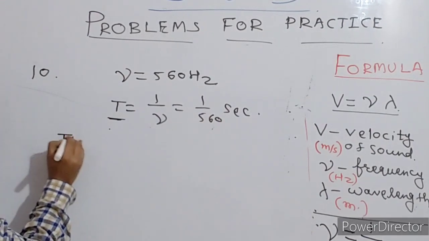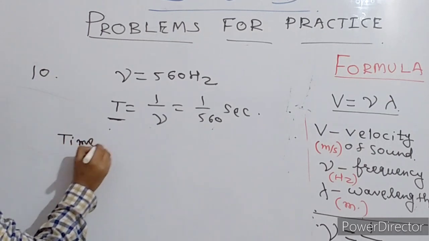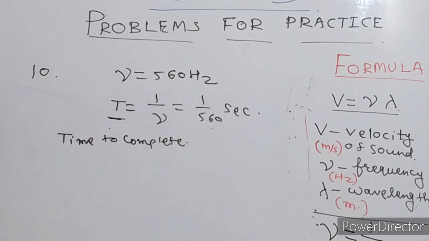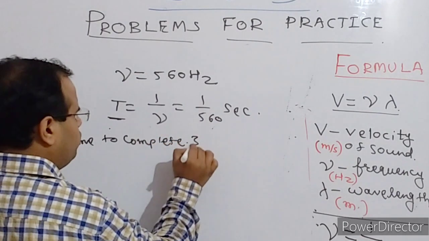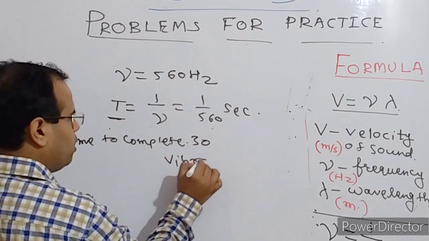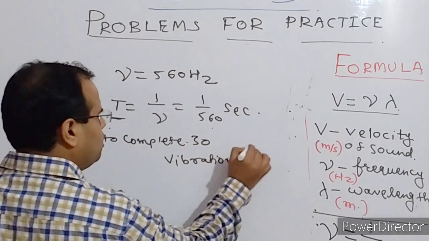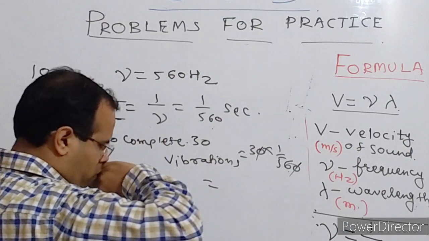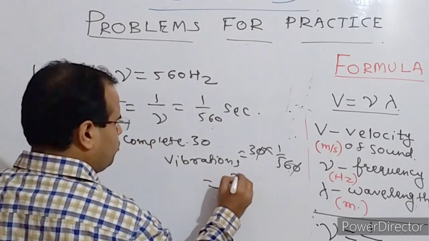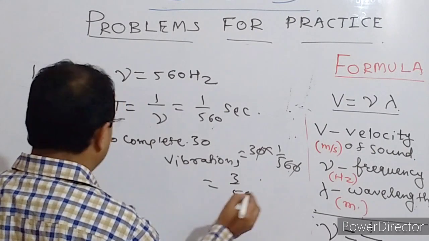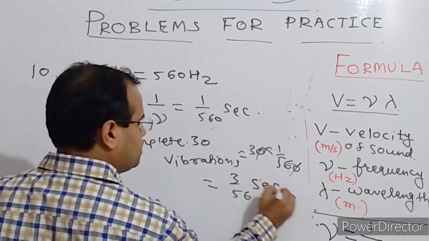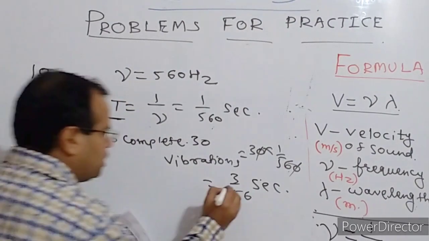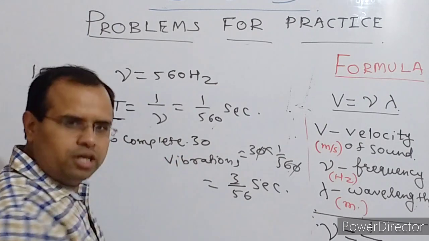So time to complete 30 vibrations. Time to complete 30 vibrations would be 30 multiplied by 1 upon 560. This is cancelled, so that will be 3 upon 56, and that is the time in seconds. Now what is asked is how far the sound will travel. Time we have now. This is the time taken in completing 30 vibrations.